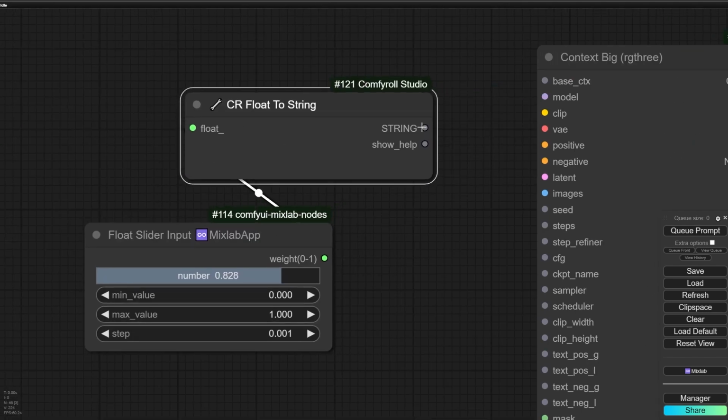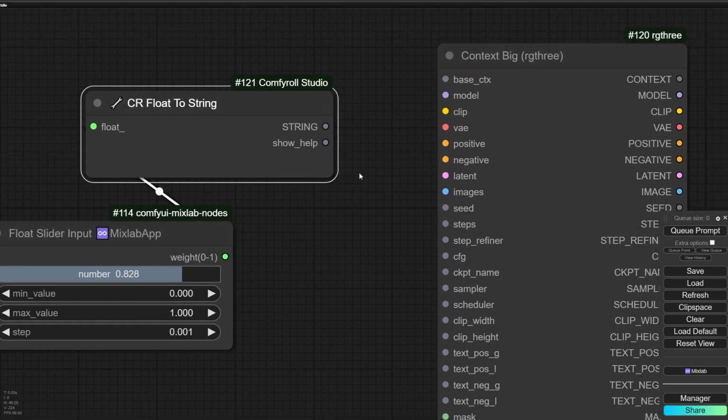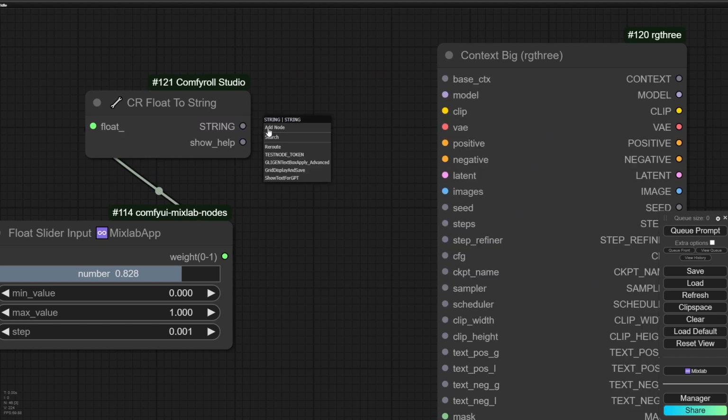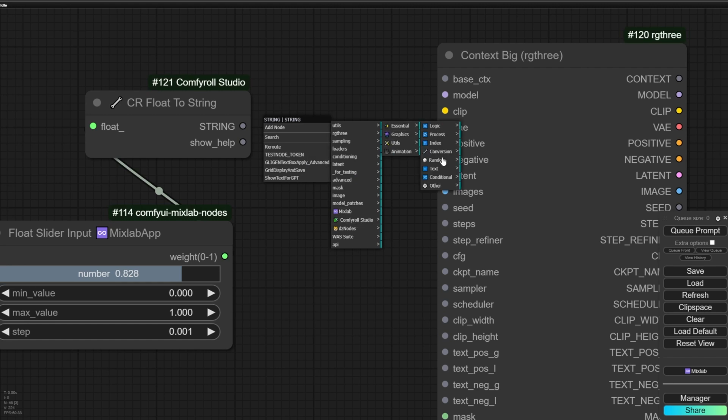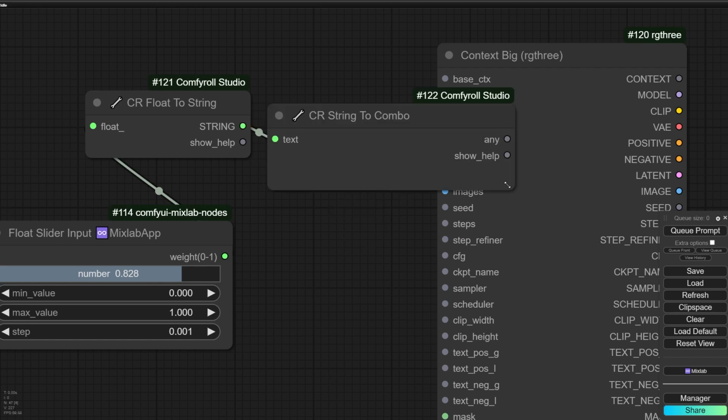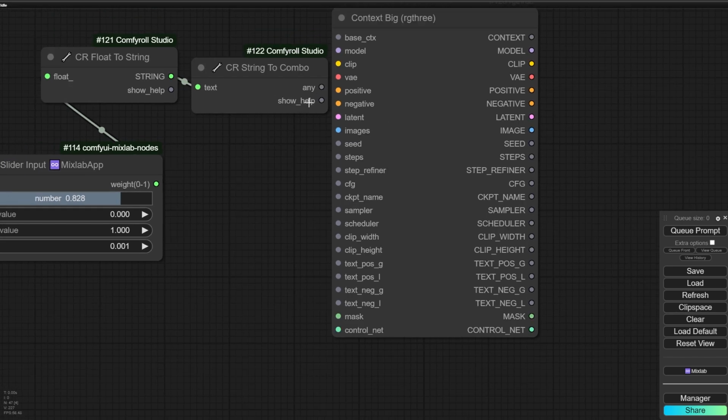And also I have to convert the string to combo. So I will drag and release. I cannot see anything, so going to add utility conversion, and here I can find a node for converting a string to combo. And now I can send the combo to